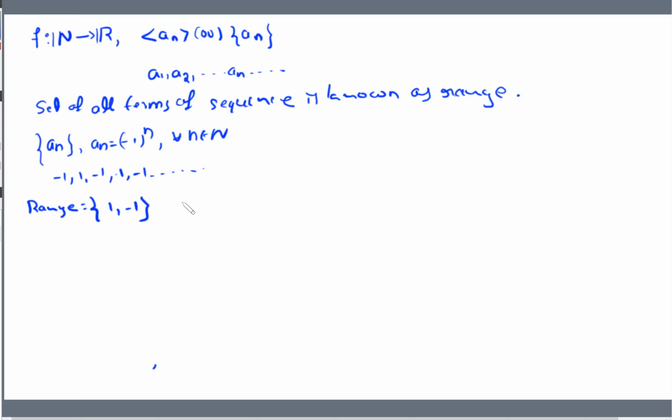Whether it has a limit point or not. A limit is a unique point. If there exists a unique limit, then we say the limit exists, otherwise the limit does not exist. If it gives more than one limit point, finitely many, we say this sequence is oscillating finitely. If it includes infinite limits also, we say that sequence is oscillating infinitely, etc. With this background, once again we see that example.